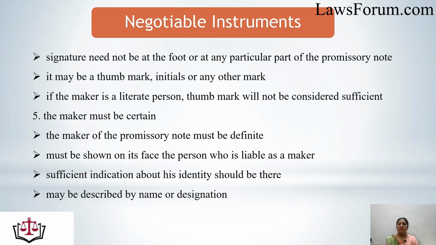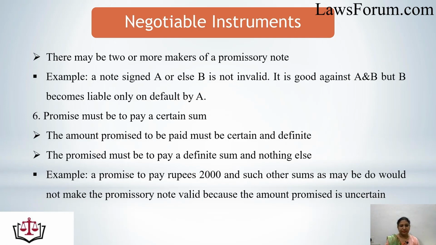Sufficient indication means the name of the person or the name of the company must be mentioned on the face of the promissory note, and it may also be in the form of a designation like CEO of company ABC. So this is also sufficient identification of the maker. That means any kind of identity of the maker, either with his own name, with the name of the company, or with the designation of the maker, must be mentioned on the face of the promissory note to make it a valid promissory note.